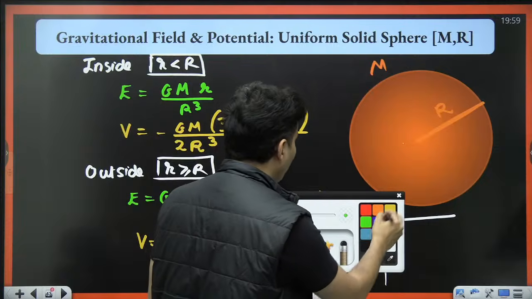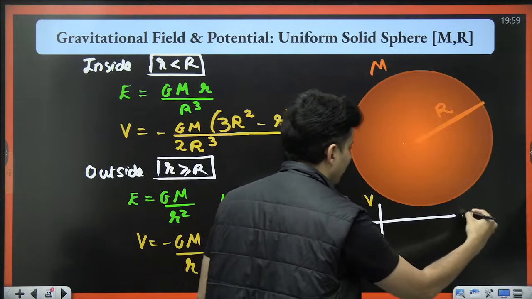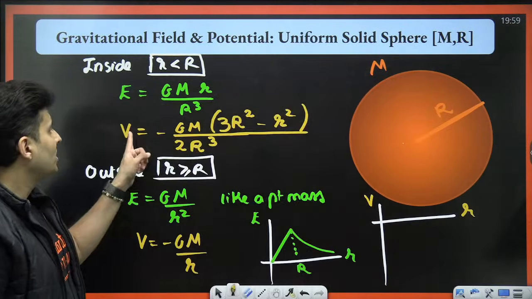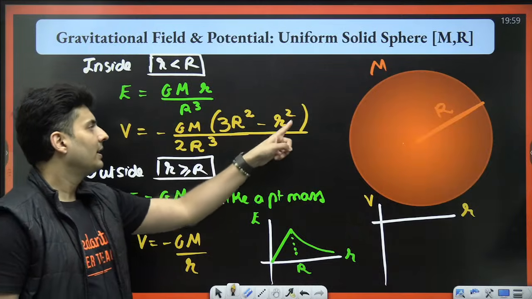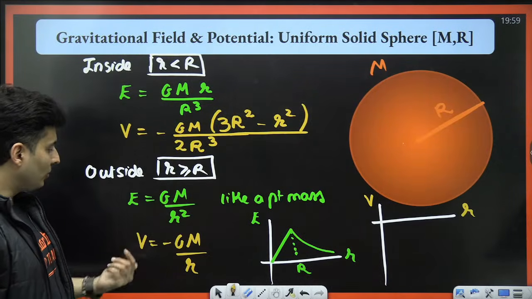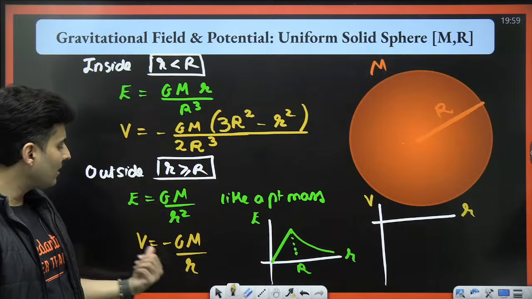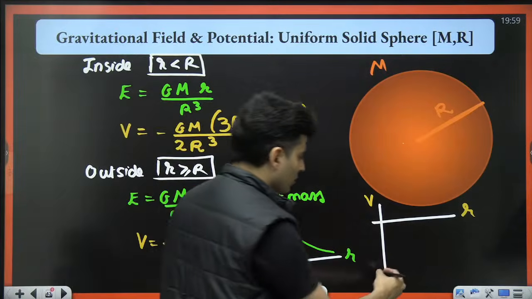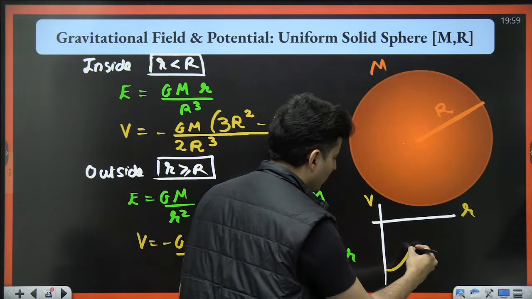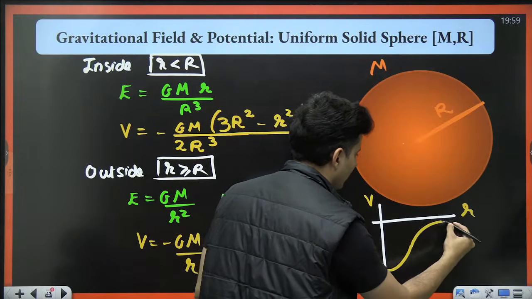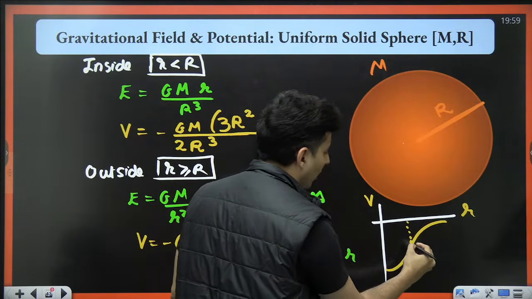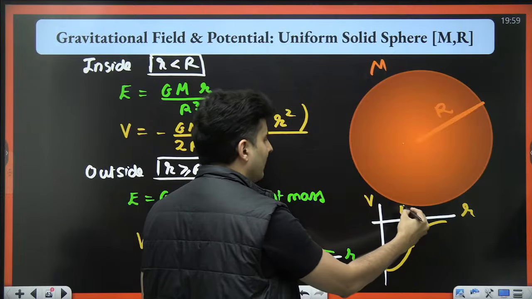And if you talk about potential versus r, inside it is a quadratic equation, so a parabola. Outside it is just inversely proportional to r. So the quadratic equation that you get looks like this, and then it goes like that. That point of inflection is exactly at r.